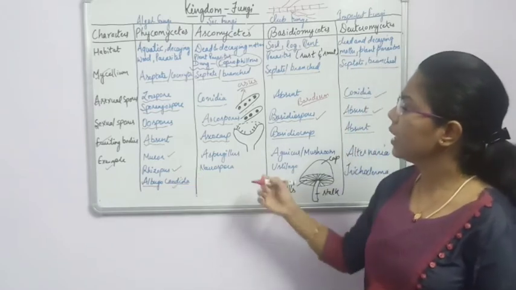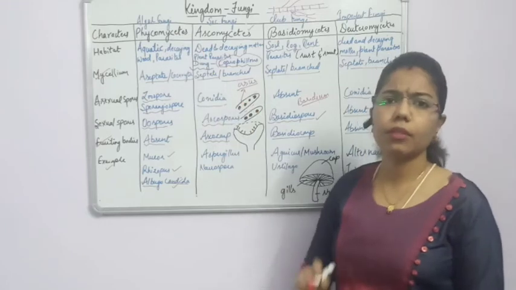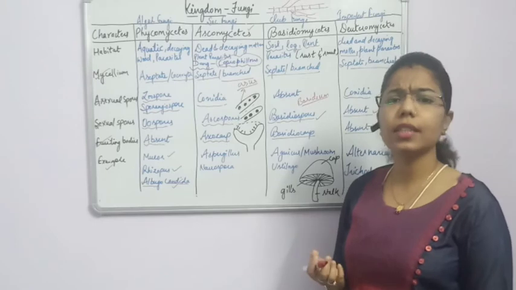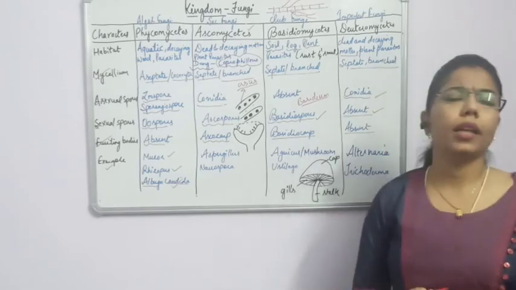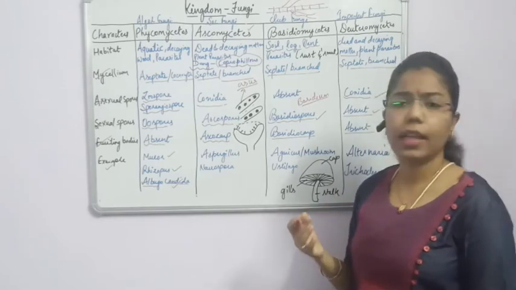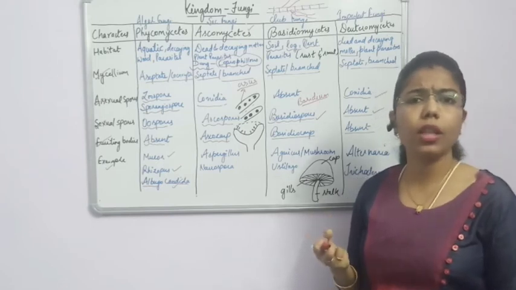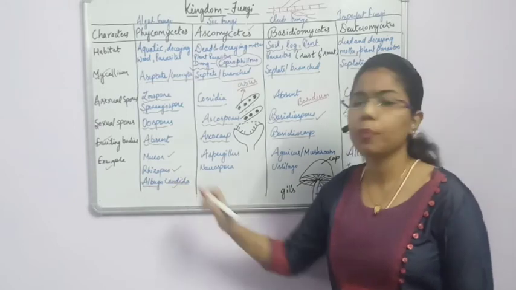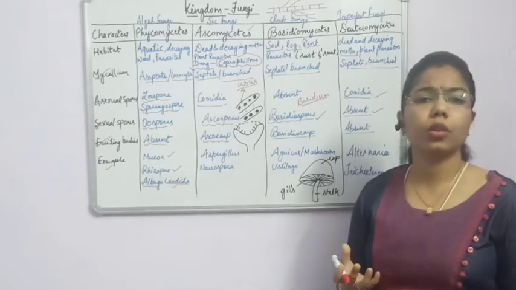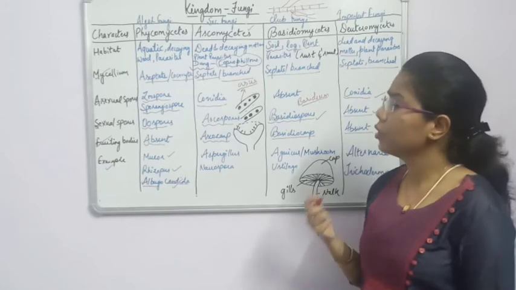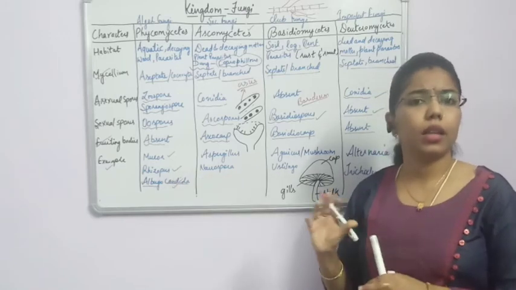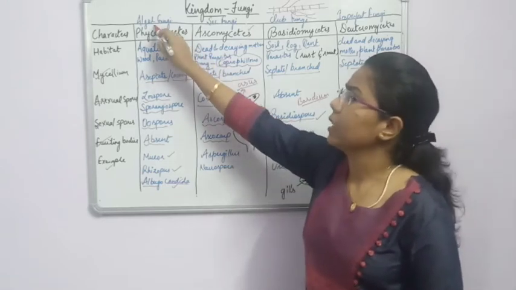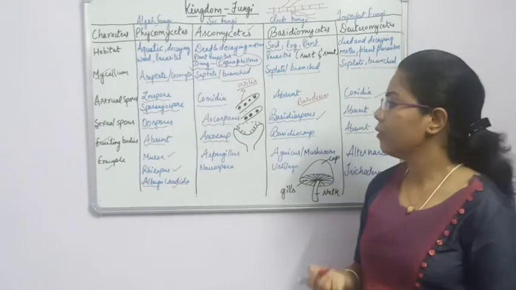Now, the Phycomycetes is also known as algal fungi. Why do we say algal fungi? As we know, fungi have what type of cell wall? They have a chitin cell wall. But in case of Rhizopus, there is formation of a cellulose cell wall. Due to this it resembles the algae, so it is also known as algal fungi.